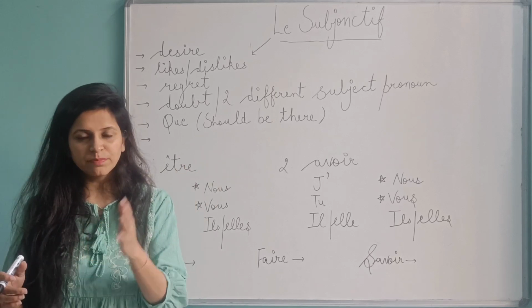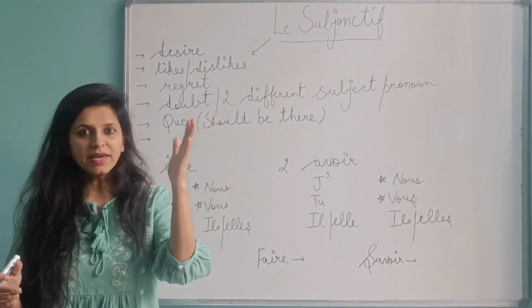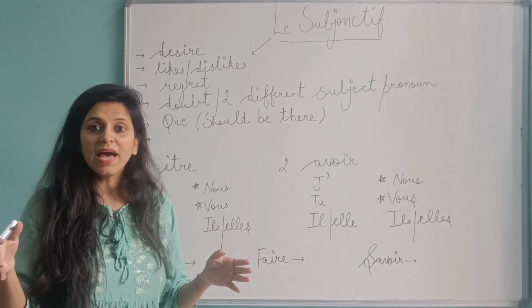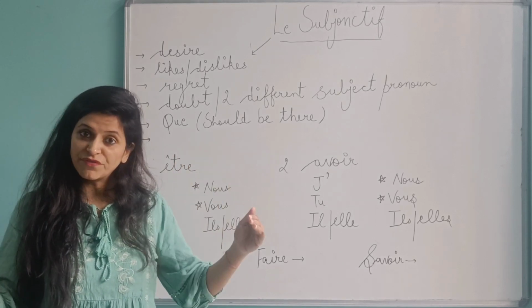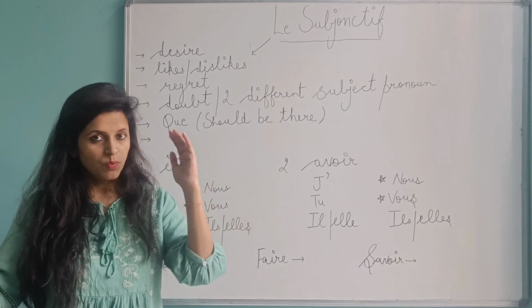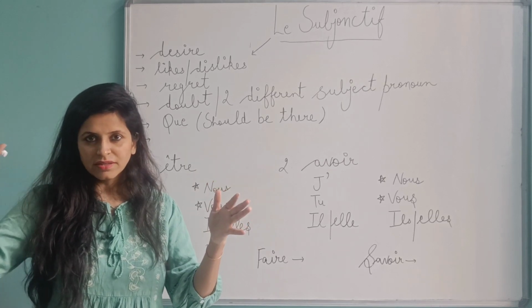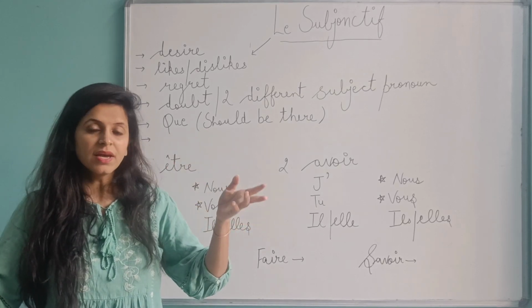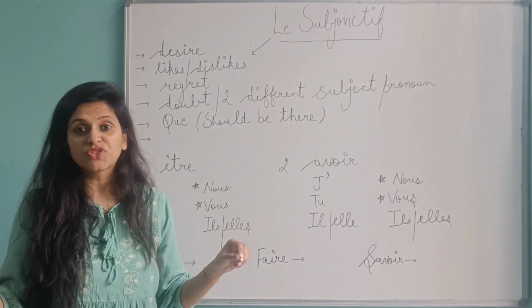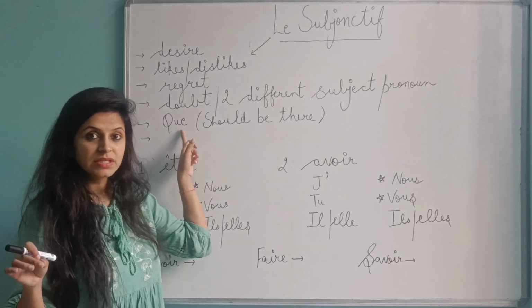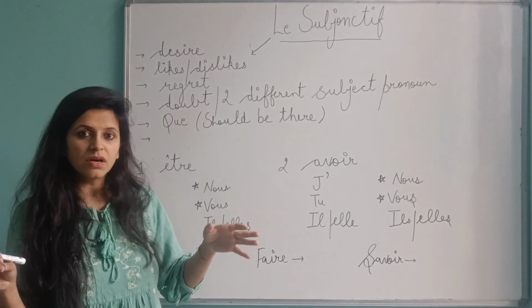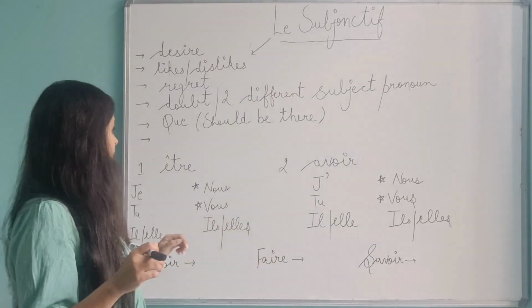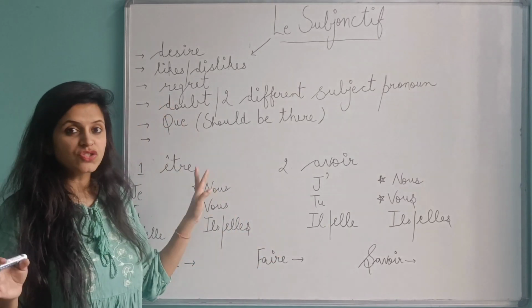And how do we make the subjunctive tense? I am afraid that she will not come. I is one subject pronoun. So I'm afraid that she will not come. One subject pronoun is I, and the next subject pronoun is she. Okay, so the pronoms sujets, and in between we have joined these two subject pronouns with the help of the word que. So I'm afraid that she will not come. So this is about the usage of this tense.